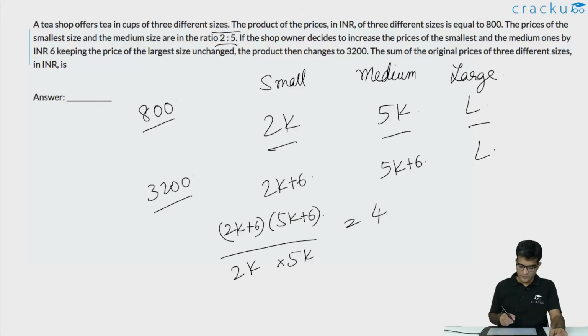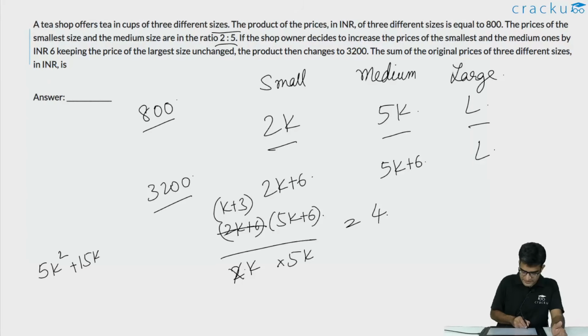You can cancel 2 from both sides. So this becomes, instead of 2k plus 6, it becomes k plus 3. And here we can remove 2 in the denominator. Now if you cross multiply, you are going to get the left hand side as (5k plus 6) into (k plus 3), which is 5k square plus 15k plus 6k plus 18, is equal to 20k square.